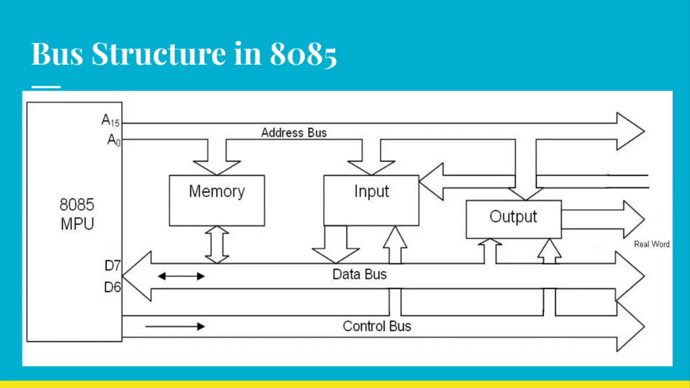So this is the bus structure of 8085. As you can see here, this is the 8085 microprocessor. These are the address bus and this is the data bus. The address bus is unidirectional, that is it goes only one way, but the data bus is bidirectional, that is it goes both ways. So we have memory here, then input, output, data bus, and control bus. So this is the basic structure of 8085.